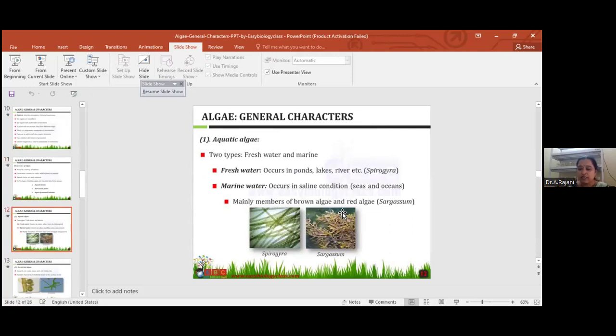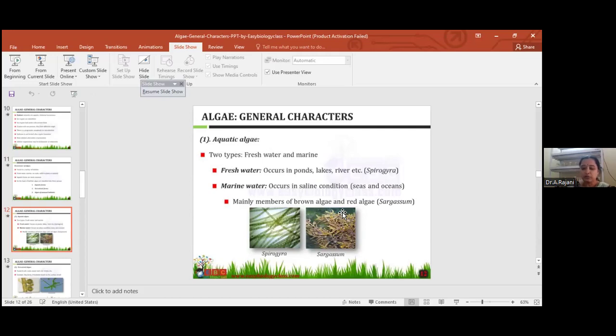Cyanophyceae and Myxophyceae. Some algae float in fresh water; the best examples are Volvox, Chlamydomonas, Cosmarium. This is the floating type. In freshwater, there are different types of water. First, those growing in freshwater reservoirs. Some grow in stagnant water: Oedogonium, Spirogyra, Chara. And some grow in running water. In running water, the best examples are Chlorophyceae members and Myxophyceae members, all according to your degree syllabus.